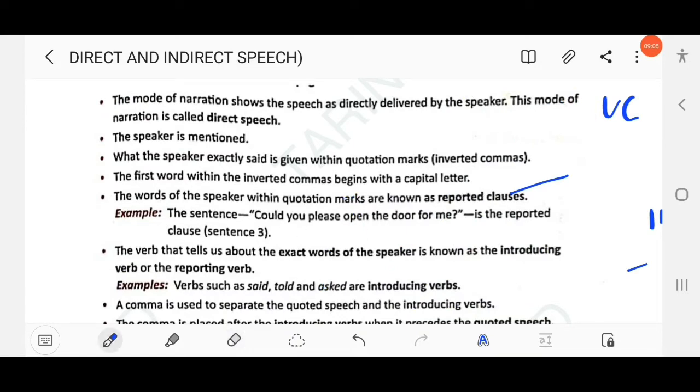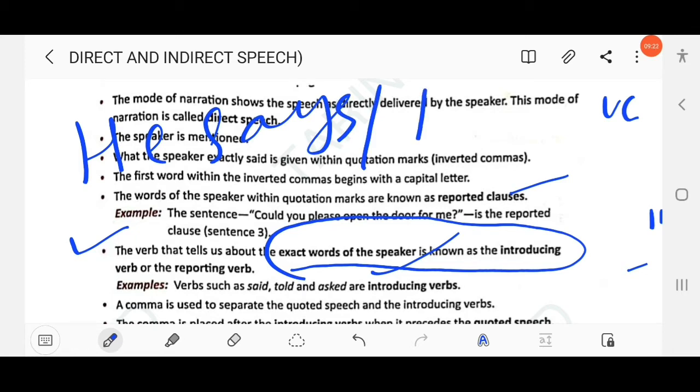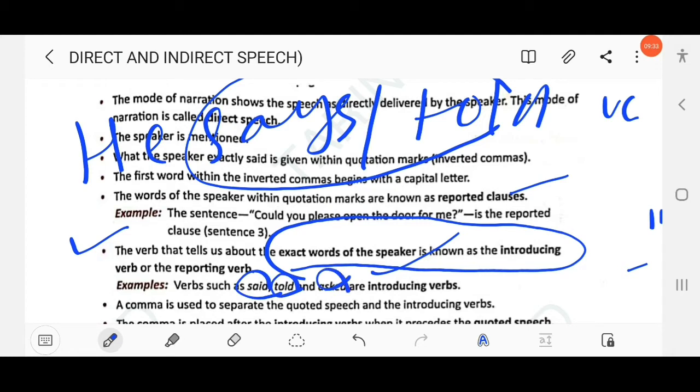Then next here, the verb that tells us about the exact words of the speaker is known as introducing verb or reporting verb, that we have already discussed. Like he says, he asked, he told. This is known as a reporting verb, or we call it introducing verb. Example like here said, told, asked, they are known as introducing verb. Okay.